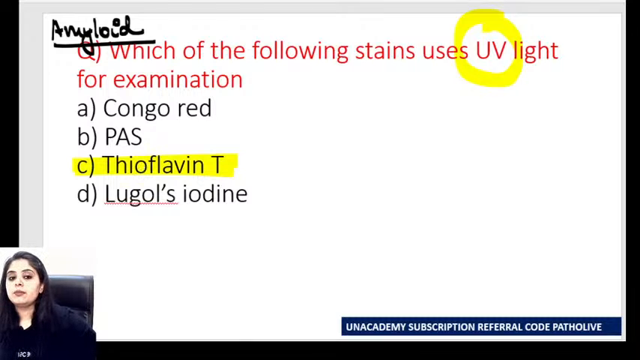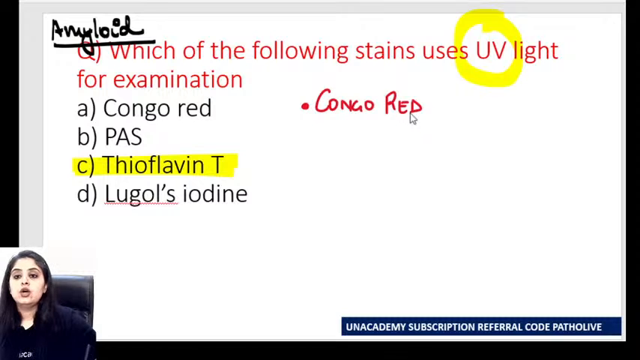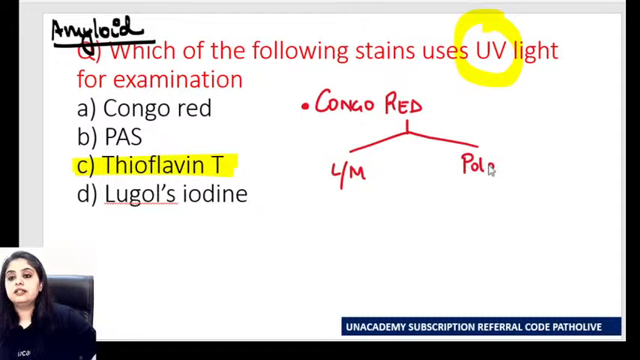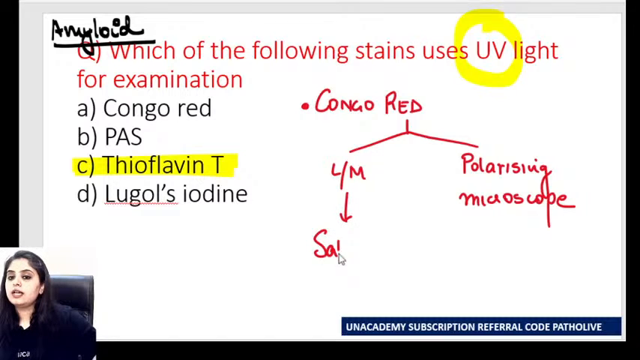Let's do a very quick recap of all the stains. I'll write the name of the stain, and you tell me the property that you know about it. First, obviously, Congo red comes to everyone's mind, the most important stain for amyloid. I can look at Congo red under two microscopes: the light microscope, and the other one, very good, the polarizing microscope. Under the light microscope, Congo red gives a salmon pink or red color.